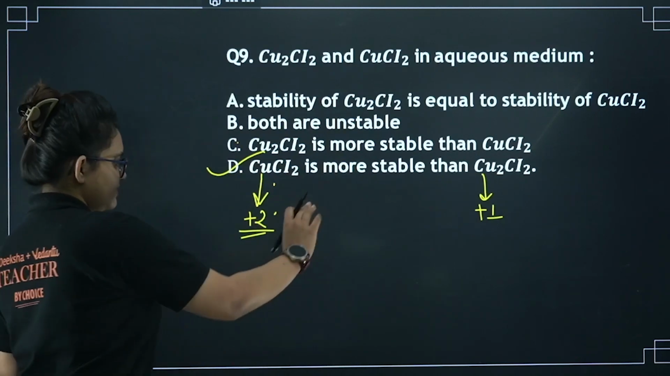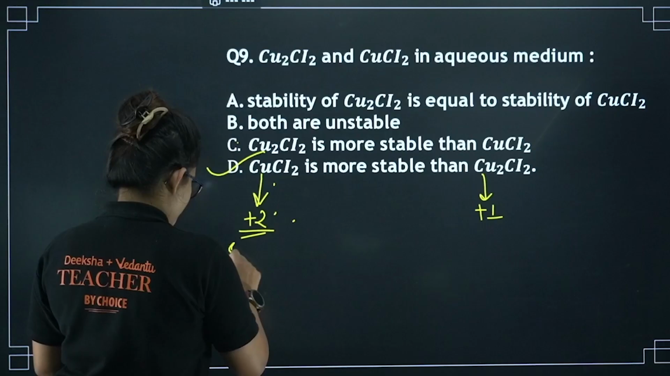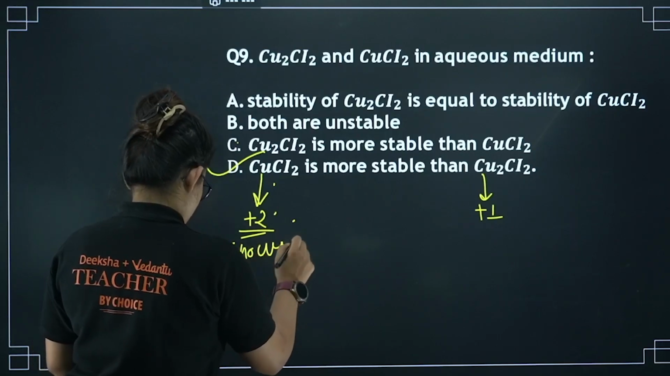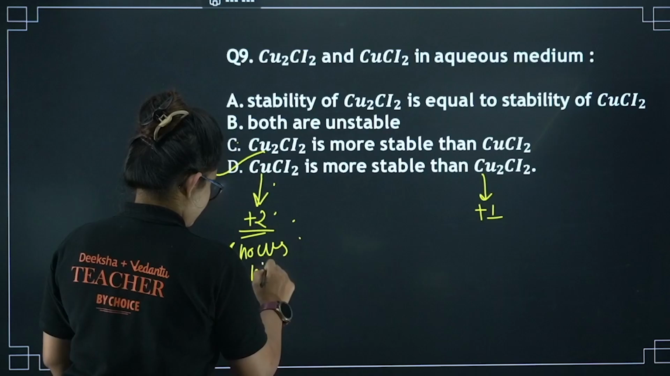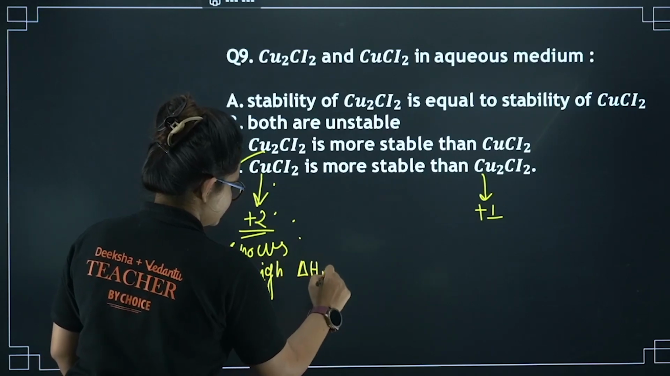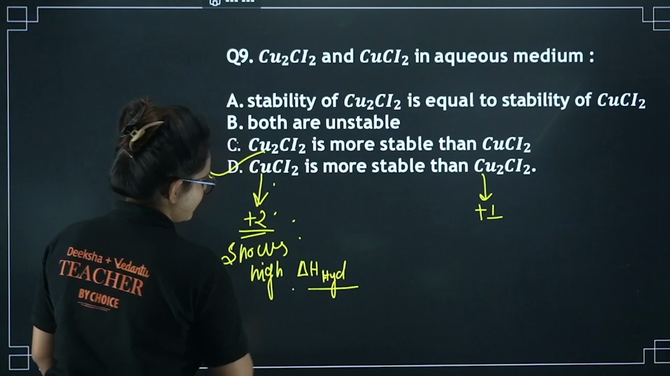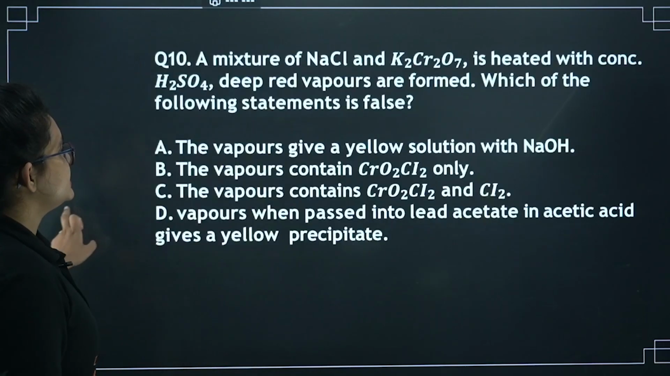So what's the primary reason? Plus 2 oxidation state shows high enthalpy of hydration. That's why it is more stable. It's clear, I guess. Let's proceed further.